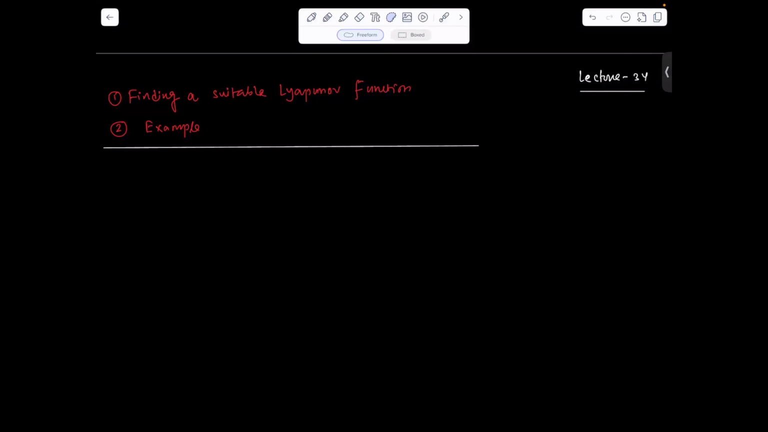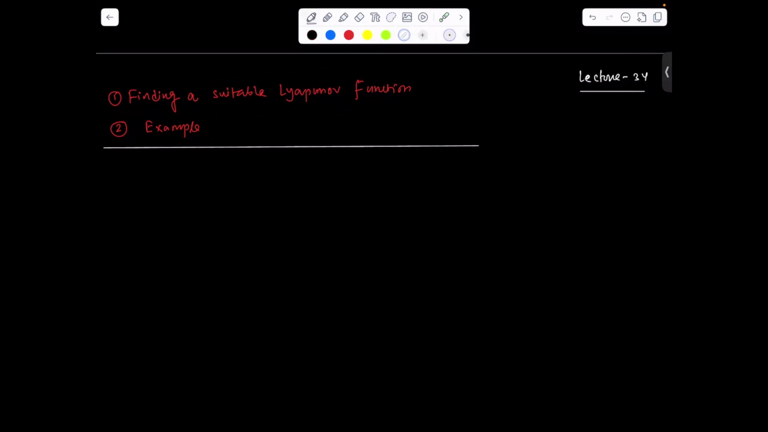Hello everyone. In today's lecture, we'll be discussing how we can find a suitable Lyapunov function which can provide the maximum region of stability. And also we have an example to validate this concept.